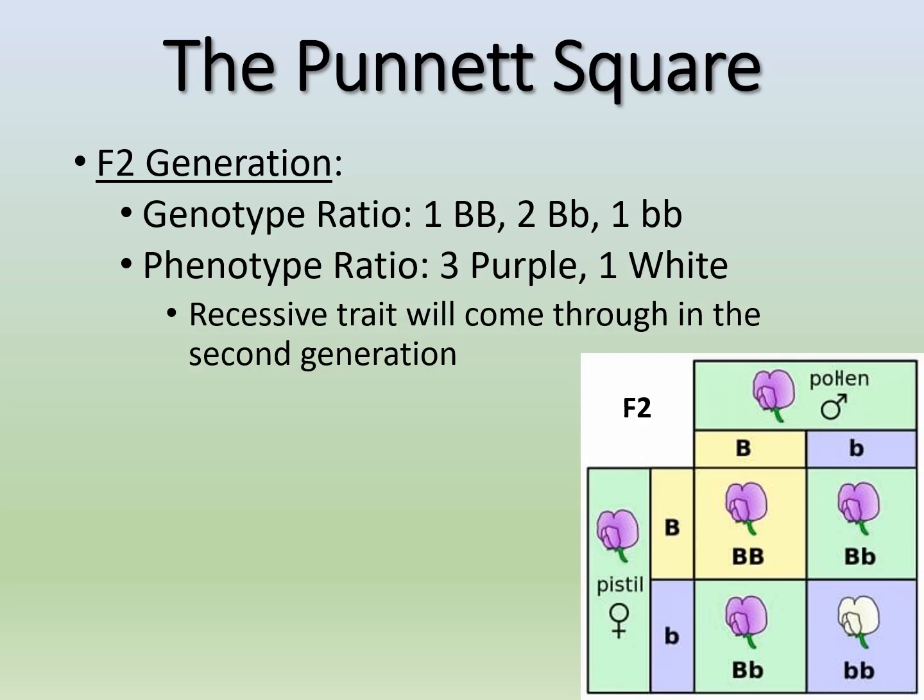So we have our genotype ratio and phenotype ratio. The genotype ratio is 1 to 2 to 1, right? So one big B big B, two big B, little b's, and then one little b little b. And then our phenotype ratio is 3 to 1. So we have three purples to one white. So we finally get a white, and that's that recessive trait coming through because we finally have a homozygous recessive allele pair, right? So that's our F2 generation.